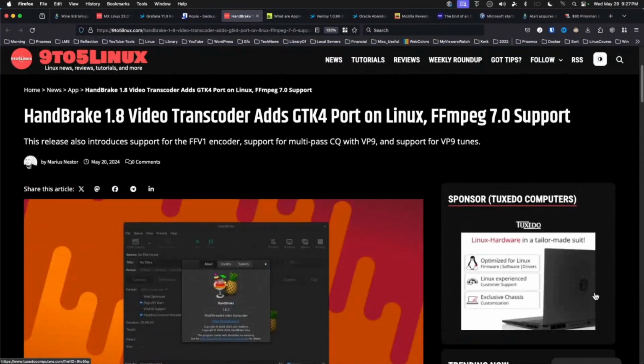Handbrake 1.8 has been released. This version brings the GTK4 port for Linux, as well as numerous other features, including support for FFV1 encoder, VP9, and FLAC muxing support in the MP4 container. Of course, you could check out the changes in the release notes on the official website.